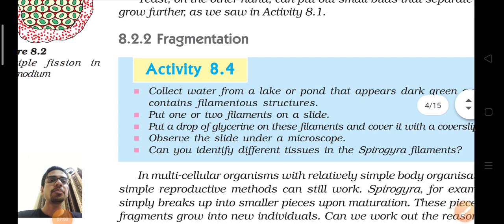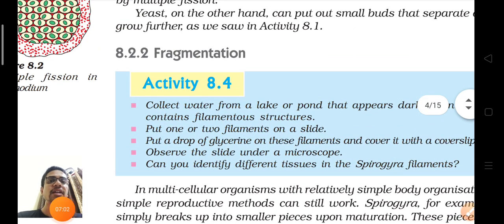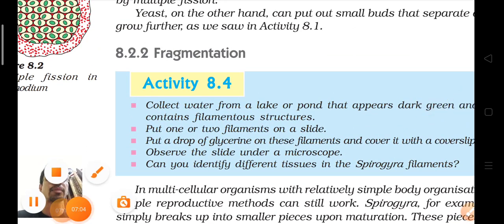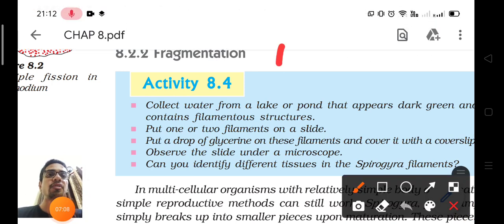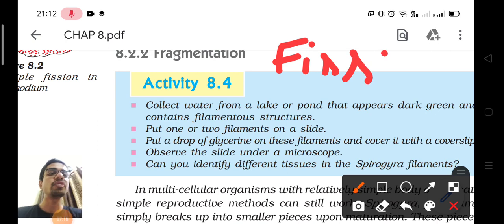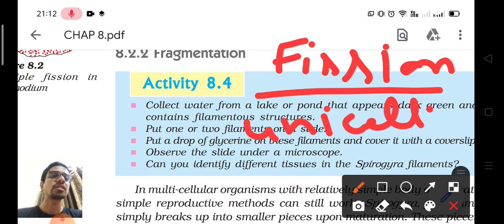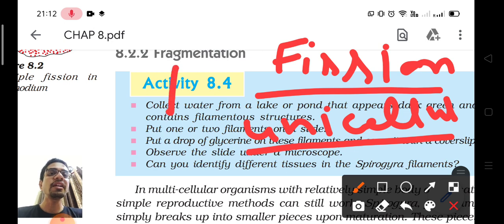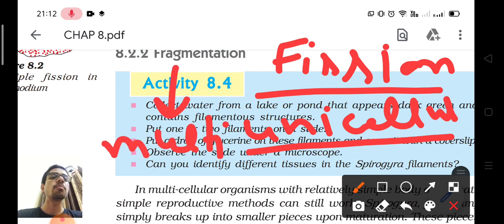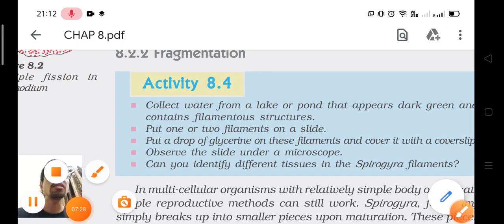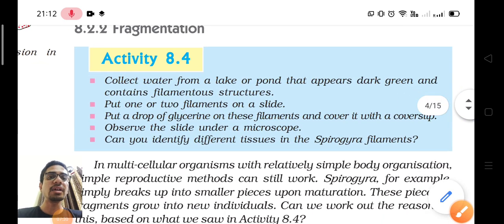Then the second process is fragmentation. Fragmentation also means breaking into various parts, but the basic difference between fragmentation and fission is that fission किसमें हो रहा था? Fission occurs in unicellular organisms. Fission सिर्फ unicellular organisms में हो रहा था, but fragmentation takes place in multicellular organisms, but those multicellular organisms should be simple.